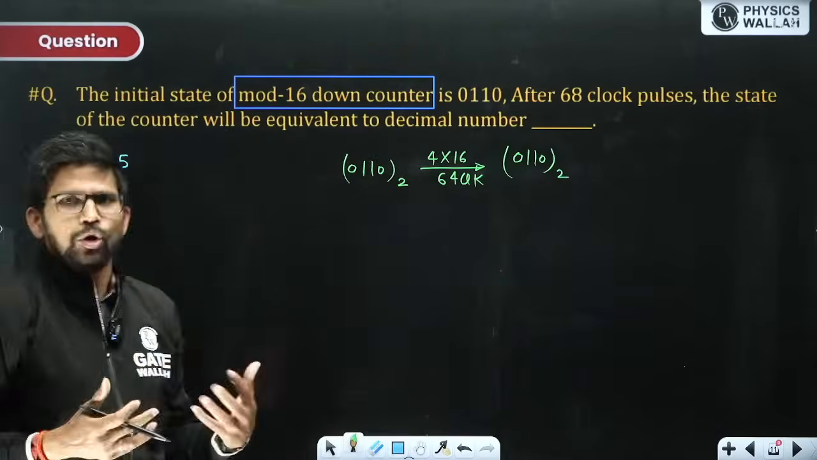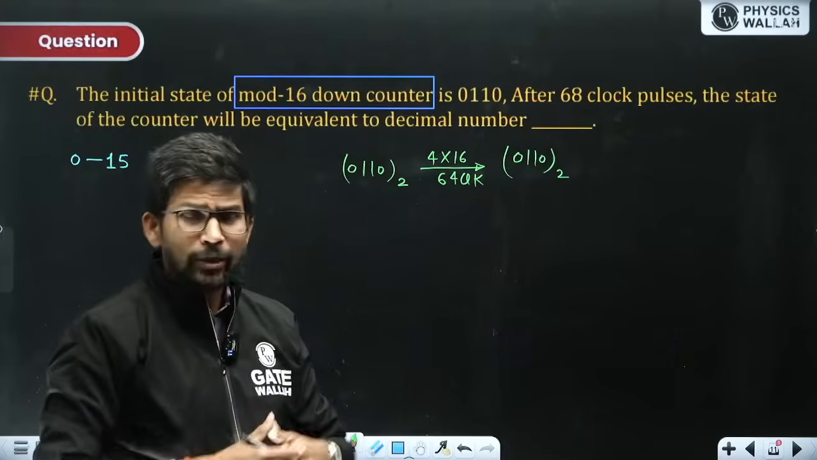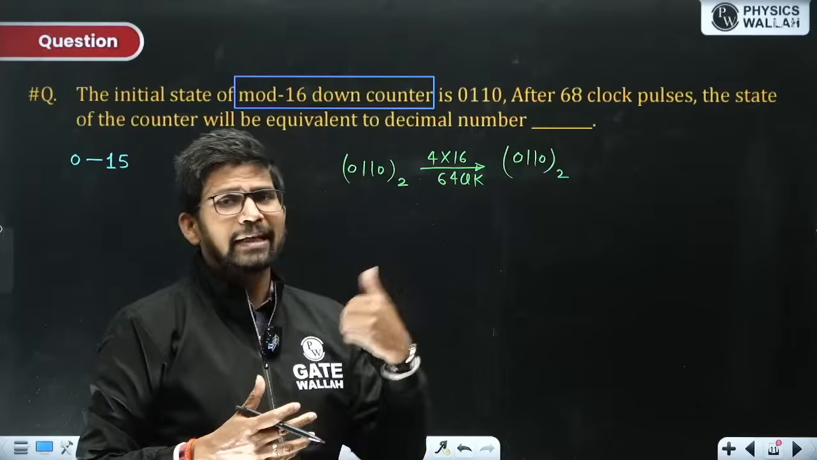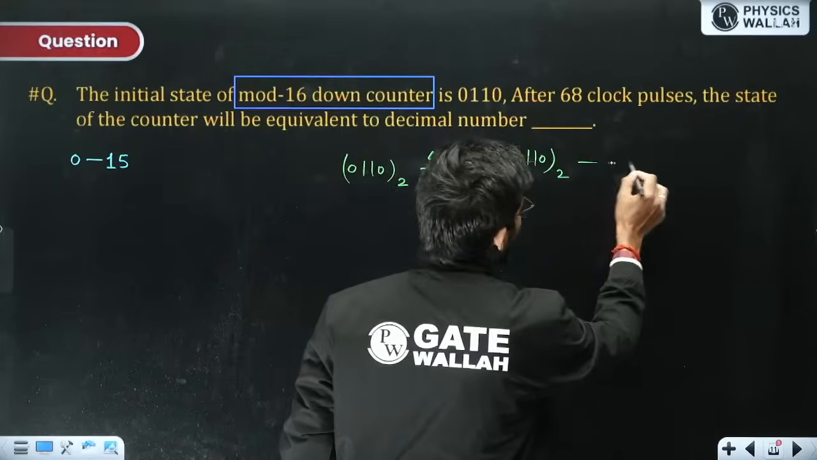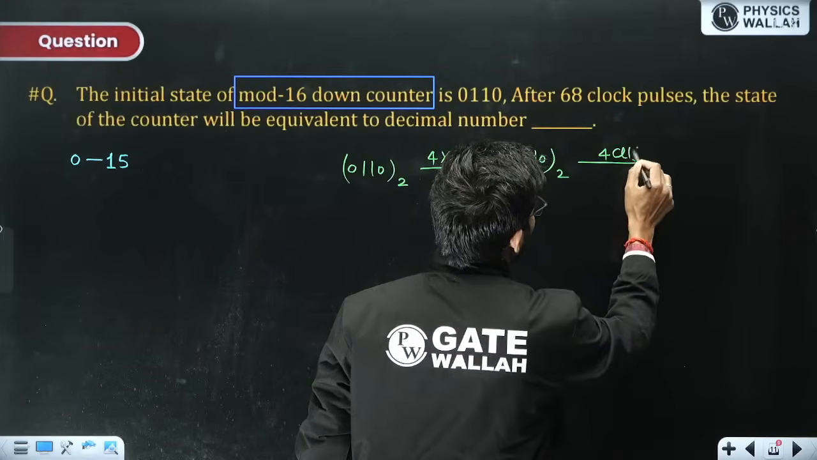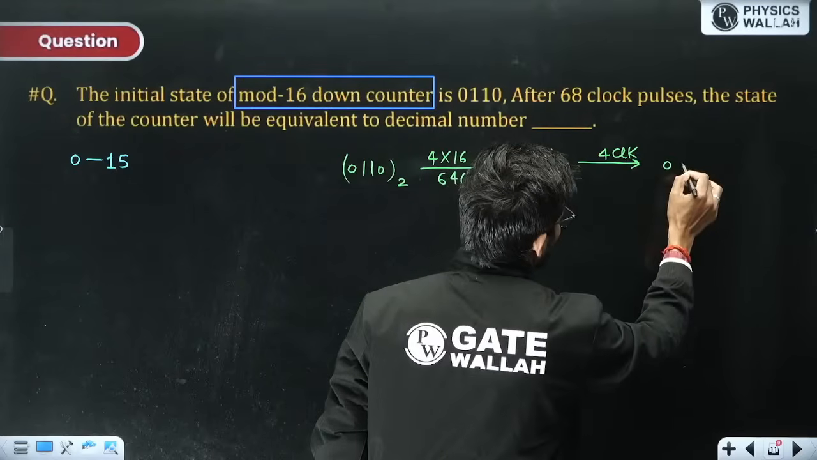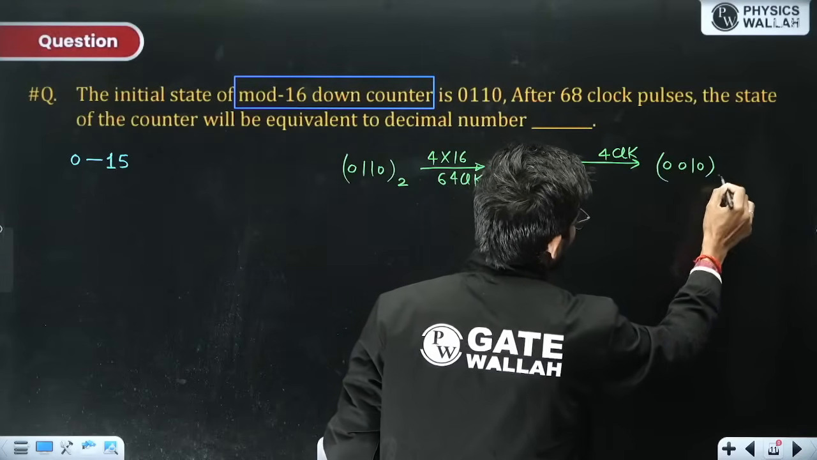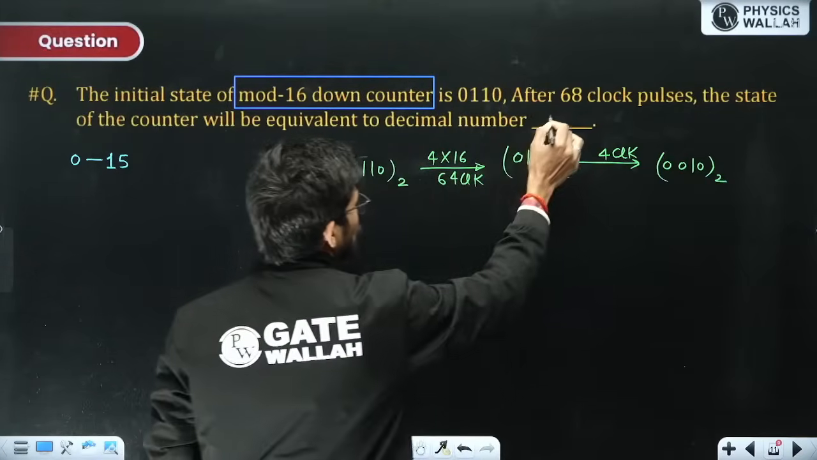Now there are 4 clocks remaining. In every clock there will be a decrement by 1. So in 4 clock pulses, it will be decremented by 4. So you will get your state to be 0010, that is 2. 6 minus 4 is 2. So the answer is 2.